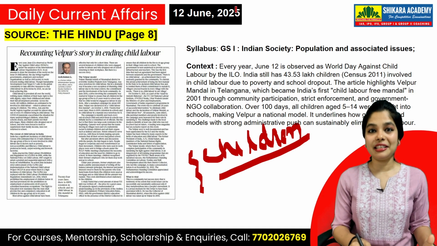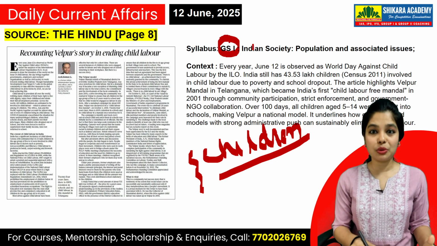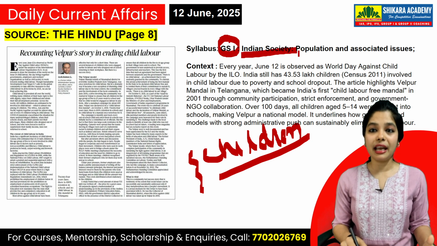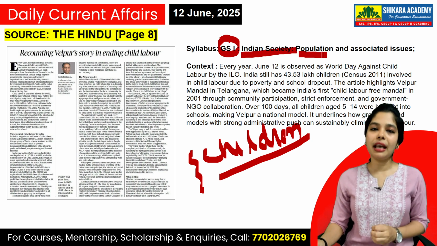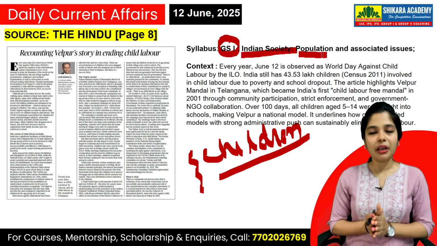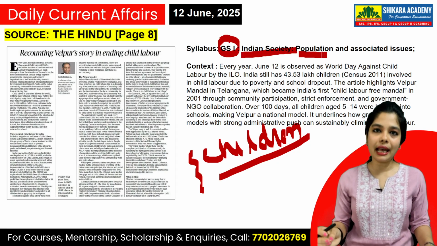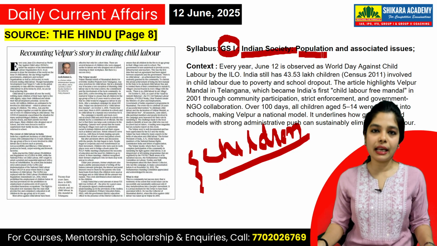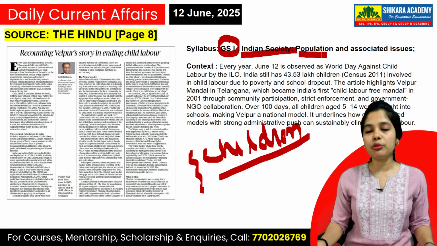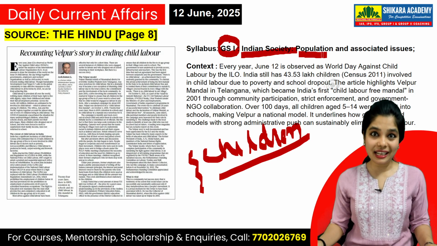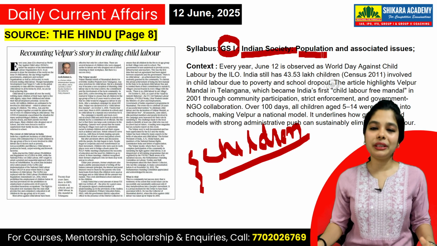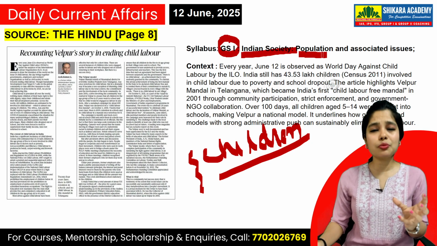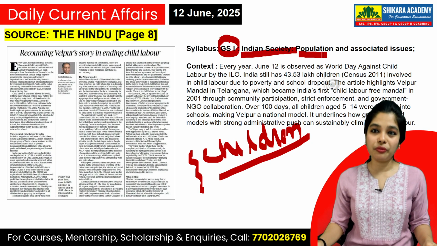This is under your GS paper 1, students, Indian society and population and associated issues. Society has different aspects, and in one of those aspects, child labor and women labor, women trafficking are also dealt with. So today we are going to see how this small mandal has proved its worth.